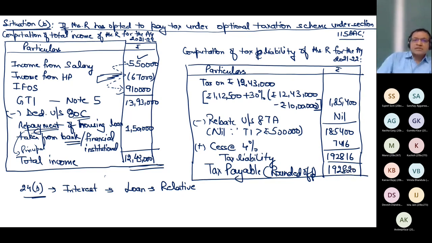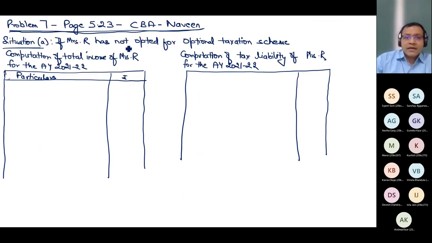Any problem in this? Oh, I showed it in situation B. Okay, you make one change. It is situation A when the assessee has not opted. By mistake I have shown a different heading. Just read this heading as if Mrs. R has not opted, and I will make this heading as if Mrs. R has opted. I will make it situation B, otherwise everything is the same.